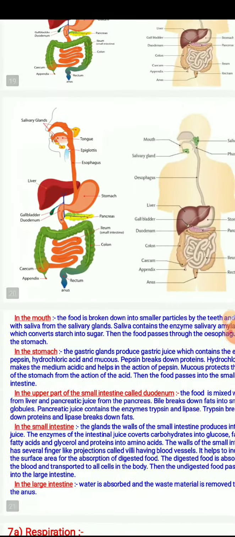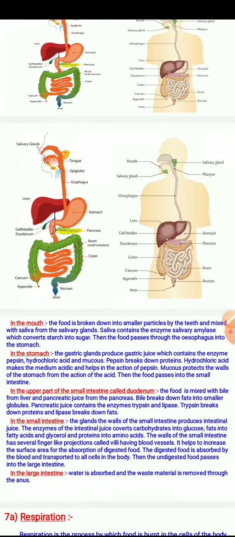Now, the process involved in the mouth: the food is broken down into simpler particles by the teeth and mixed with saliva from the salivary gland. Saliva contains the enzyme salivary amylase which converts starch into sugar. Then the food passes through the esophagus into the stomach.